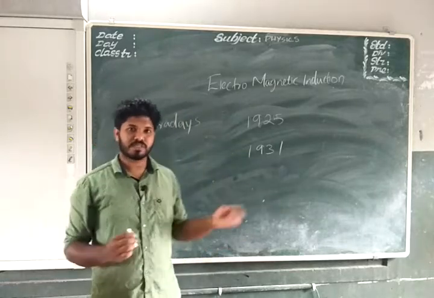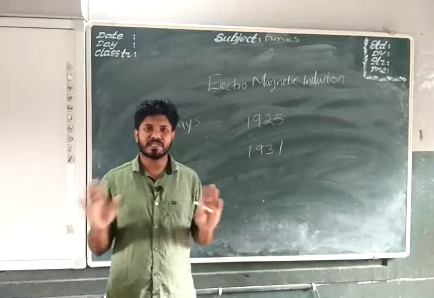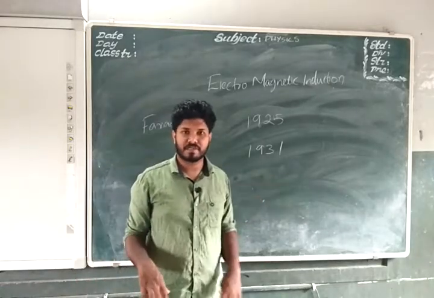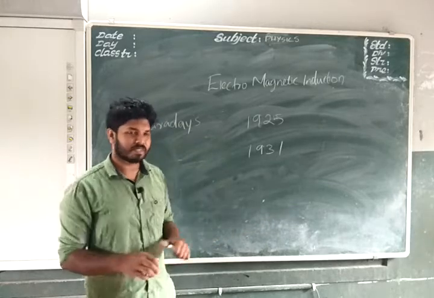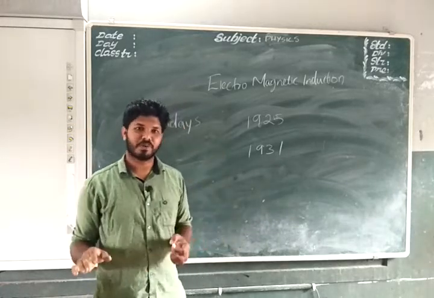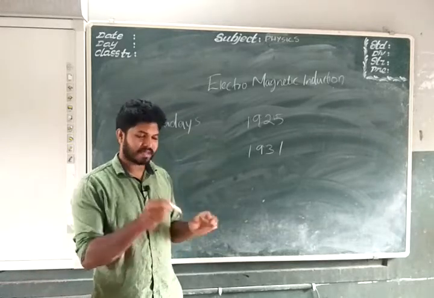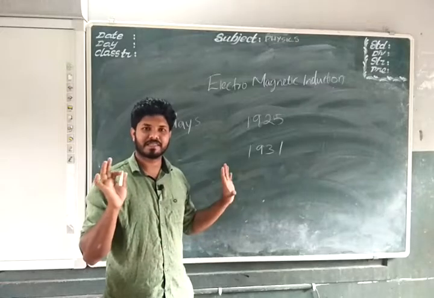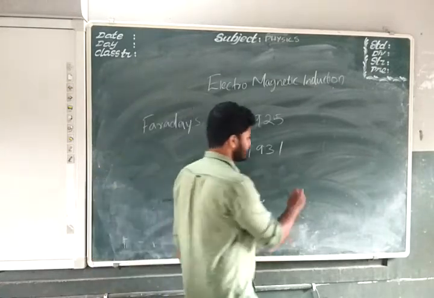So he was doing this experiment with the coil, magnet and galvanometer, but he couldn't find any relation. For 6 years he was fed up. He thought we can stop this experiment. In desperation, he threw the magnet into the coil placed on the table. But suddenly what happens? As the magnet enters the coil, at that moment the galvanometer shows a deflection. So it was like this.